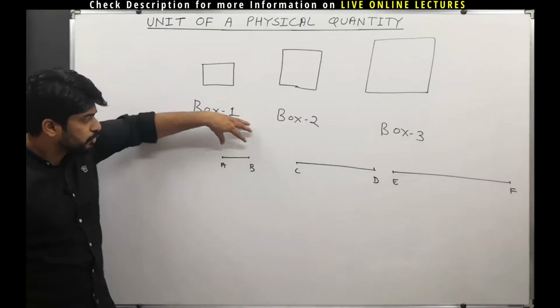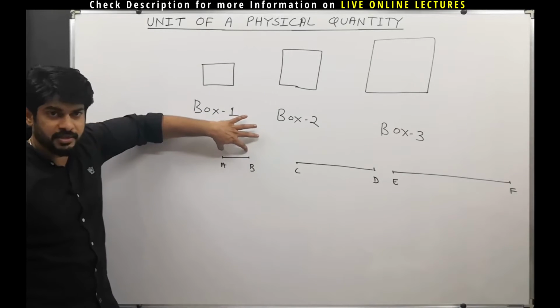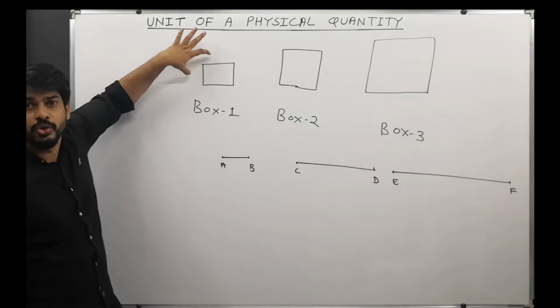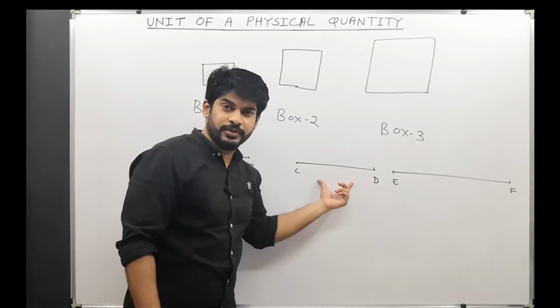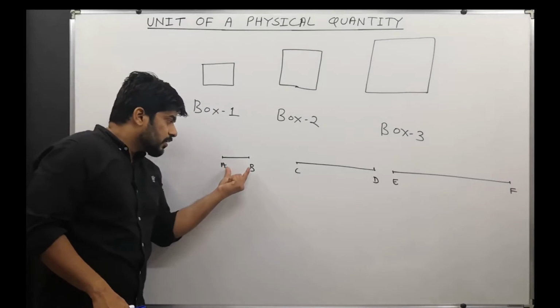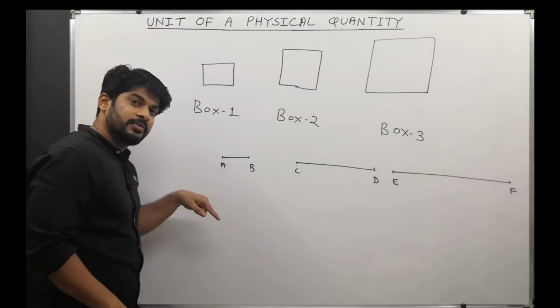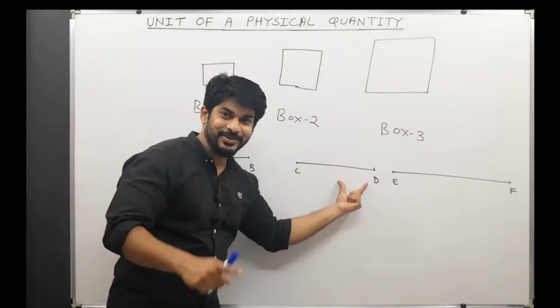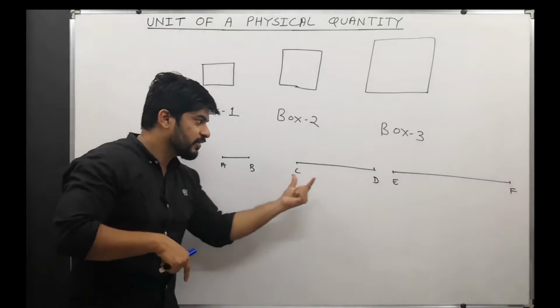See, over here I have chosen this as a reference, but it's not necessary that I choose this only as a reference for mass. I can choose this one also as a reference for length. I can say that AB has a length half of CD.